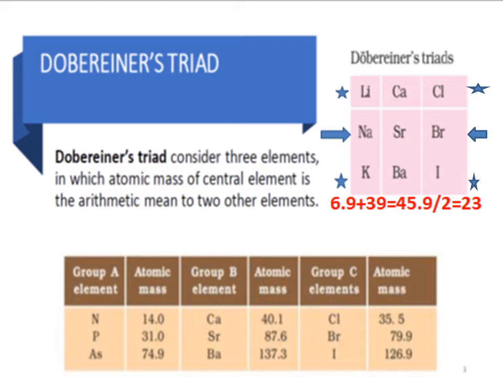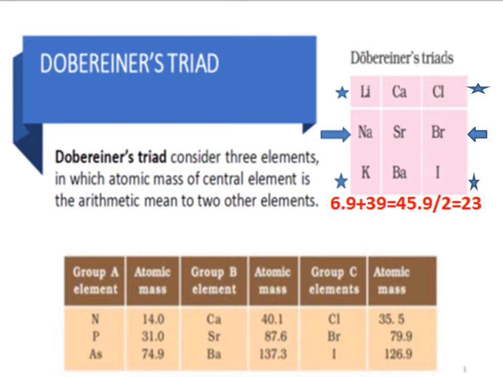We can check this by taking the first triad, the triad of lithium, sodium and potassium. We can see it in front of us. Lithium has an atomic mass of 6.9. We are taking the average of the first and third elements, so we add this to the atomic mass of potassium, that is 39. We take the average, and this is approximately equal to 23, and 23 is nothing but the atomic mass of sodium. So here we can see the law of triads is followed.